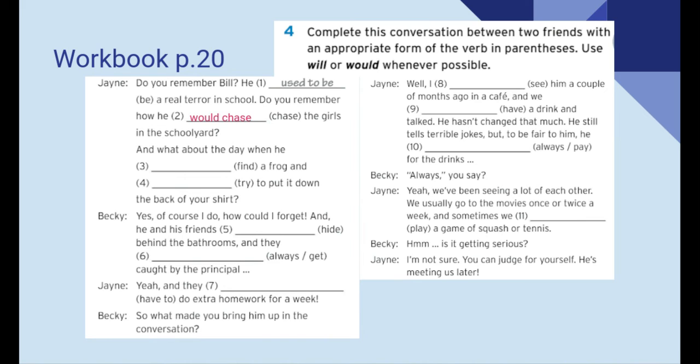Okay? And what about the day when a frog, so was this a habit or was it a one-time thing? Well, since finding a frog, the day of finding a frog, it's a one-time event. We are not going to use would because it was not a habit. We're just going to use found in simple past, right? And what about the day when he found a frog and so on? Guys, pause the video while you work on this exercise, please.